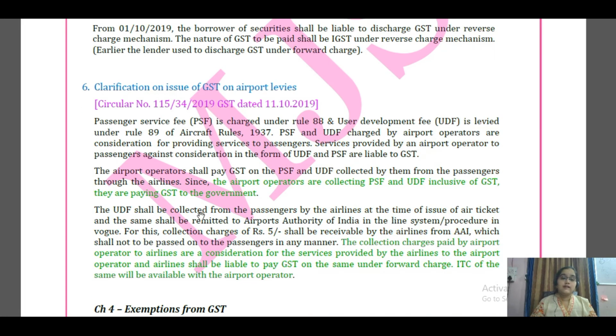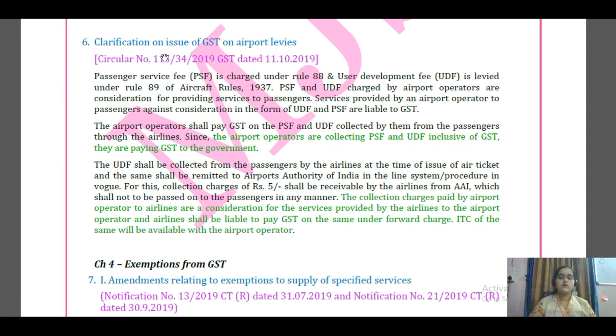Then next comes the clarification on the issue of GST on airport levies. What's happening here? The first thing we need to understand in this GST on airport levies is that we have the Airport Authority of India, AAI.